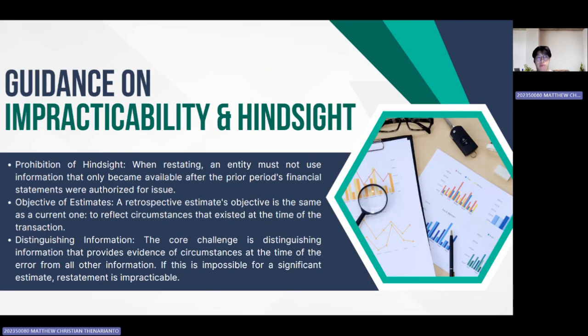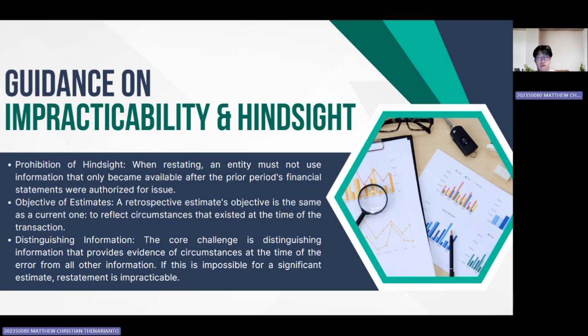The next is guidance on impracticability and hindsight. So, paragraph 50 says that it can be impracticable to adjust comparatives. For example, if data was not collected in a way which allows restatement and it cannot be recreated. The core principle found in paragraphs 52 and 53 is the prohibition of hindsight, which means that when making a retrospective restatement, it is imperative to distinguish information that provides evidence of circumstances that existed at the time of the transaction or error from any other information.